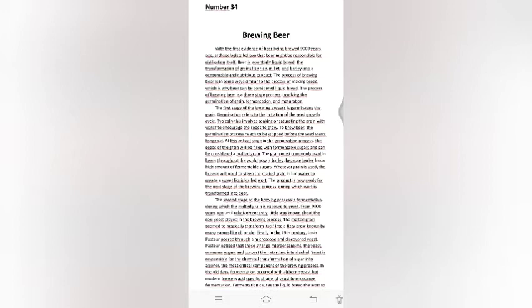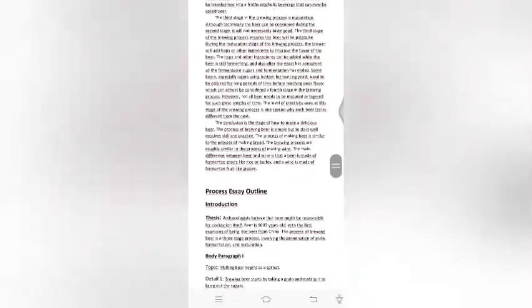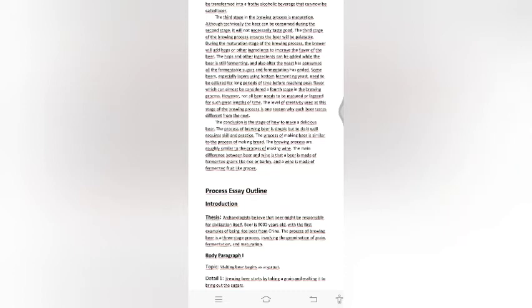In the old days, fermentation occurred with airborne yeast, but modern brewers add a specific strain of yeast to encourage fermentation. Fermentation causes the liquid bread, the wort, to be transformed into a fruity alcoholic beverage that can now be called beer.